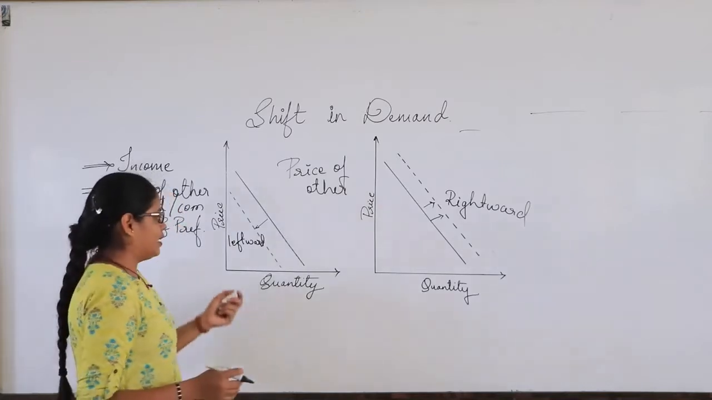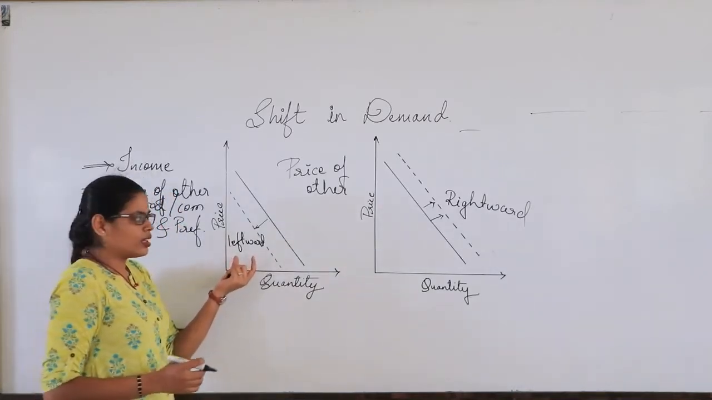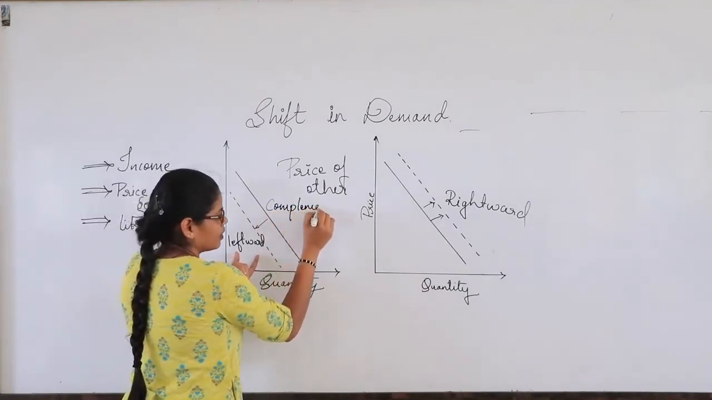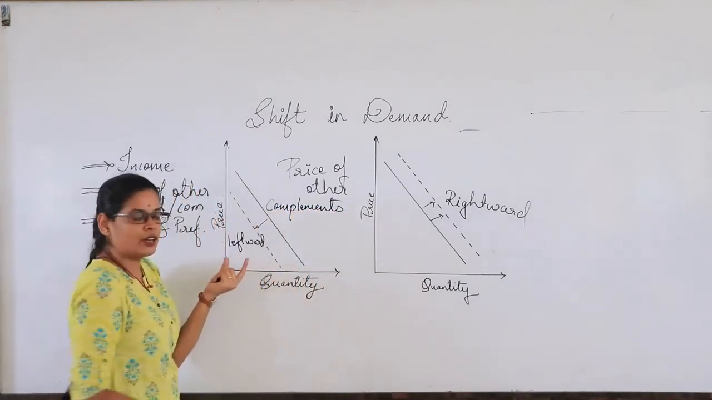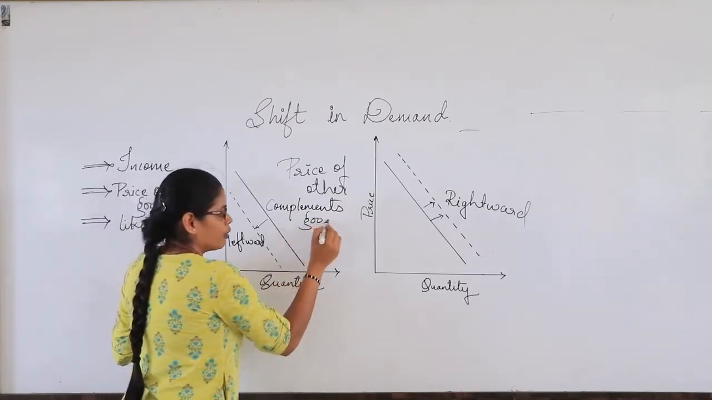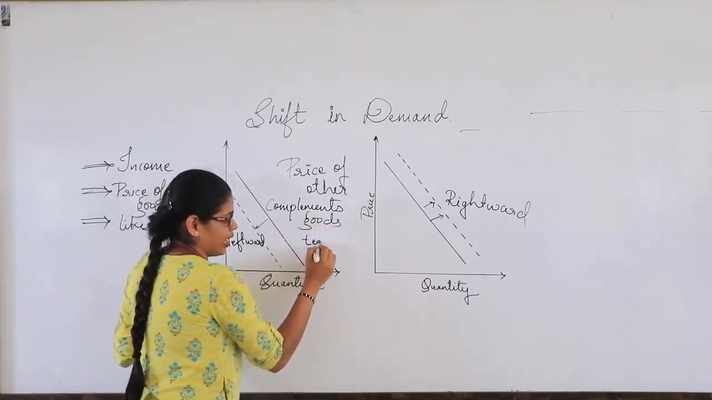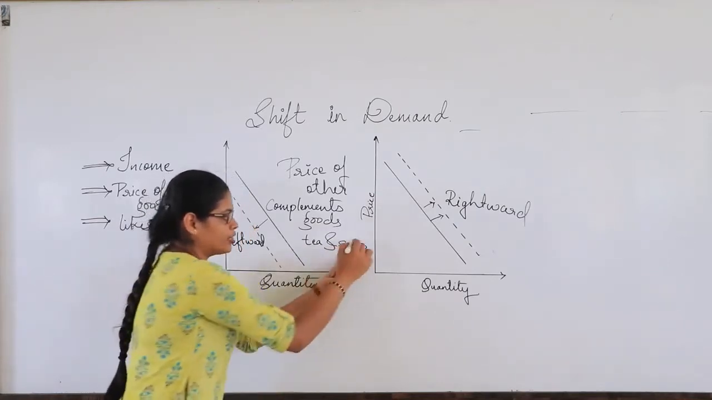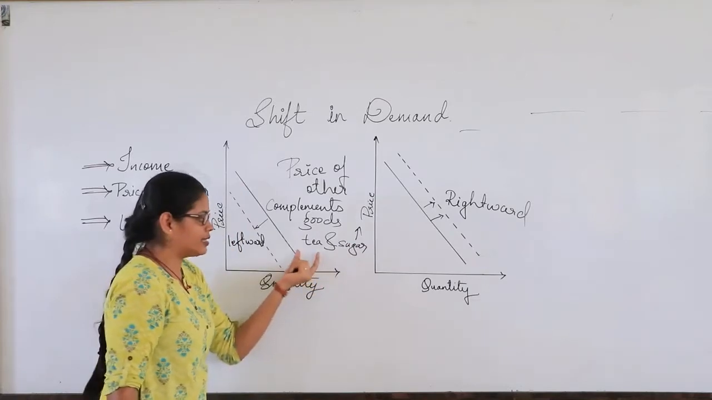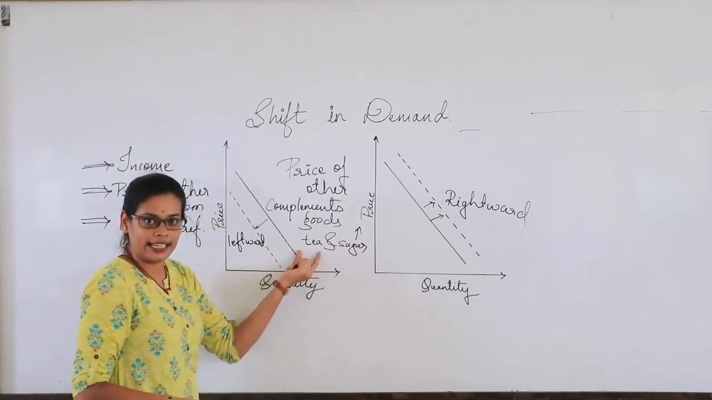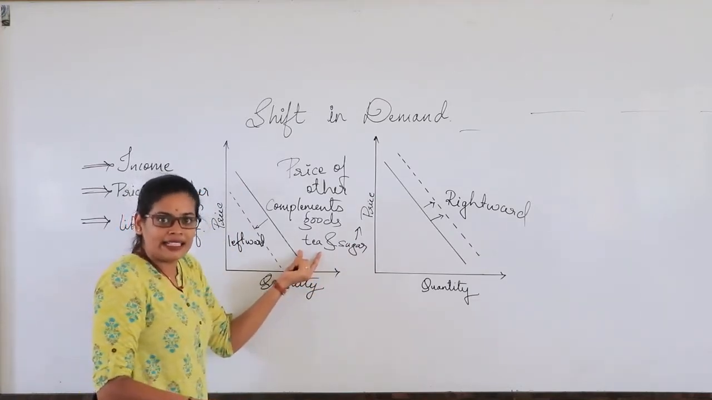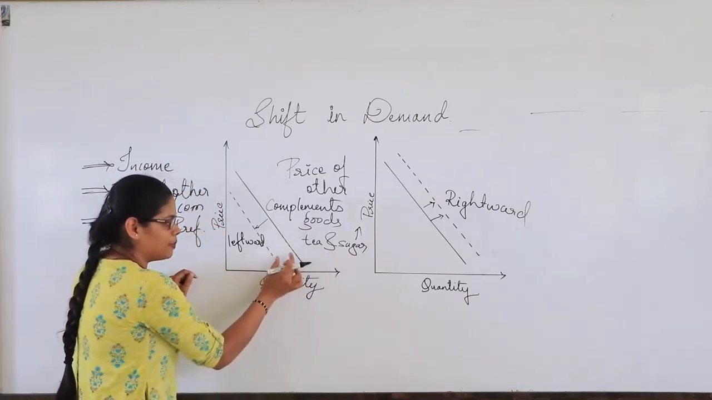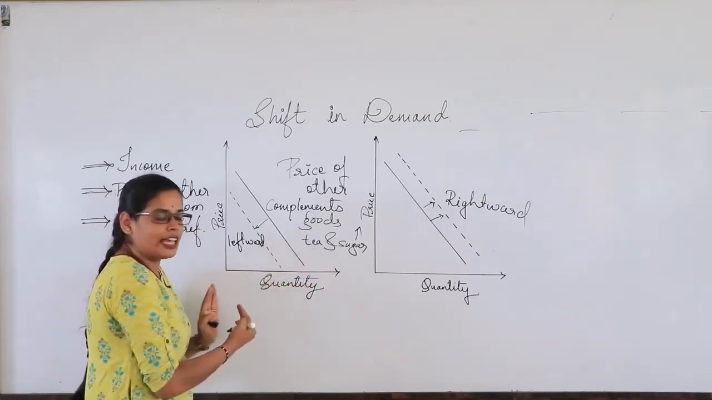So in the same manner, when complementary goods are there, for example, tea and sugar, which I took in the last class, right? The price of the sugar has increased. That's the reason we are not buying tea in more number. So in this situation, the demand curve shifts leftwards.